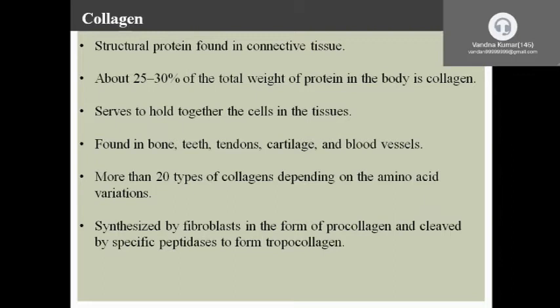Then fibroblasts release it into the extracellular matrix. Here it is cleaved by specific proteases to form tropocollagen, and tropocollagen is arranged in a linear way and forms the collagen.